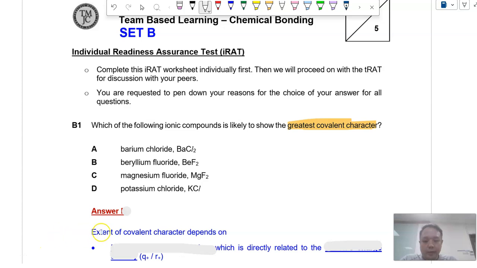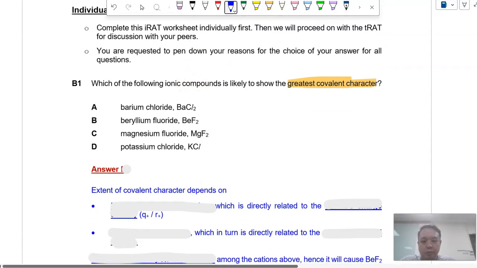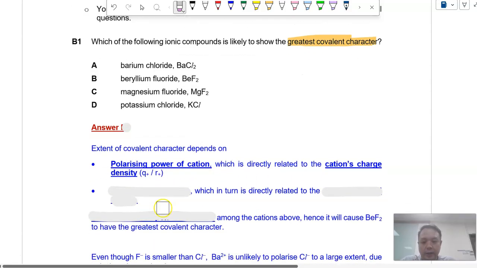Okay, for chem bonding TBL set B questions. So the first question, which of the following ionic compounds is likely to show the greatest covalent character? So recall, extent of covalent character depends on two main factors. Number one, polarizing power of cation, which is directly related to the cation's charge density. So charge density is your charge over your radius, the size, and also the polarizability of anion, which is related to the anion size and charge.